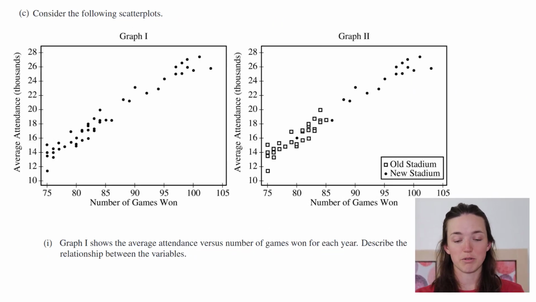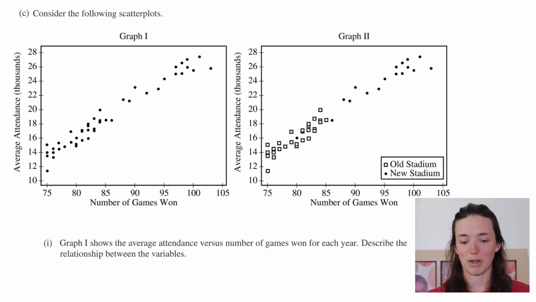In part C, we're supposed to consider the following scatter plots. With graph 1, we have the number of games won compared to average attendance. And in graph 2, it's the same information, but it's split up with the old and the new stadium. Graph 1 shows the average attendance versus number of games won for each year. Describe the relationship between the variables. Strong, linear, positive relationship. And then to include some context, I'd say something like the more games they won, the higher the attendance.